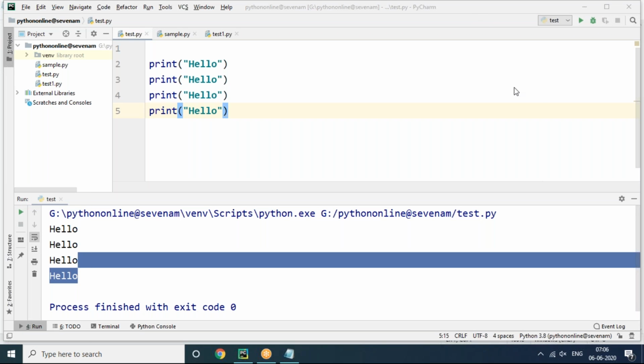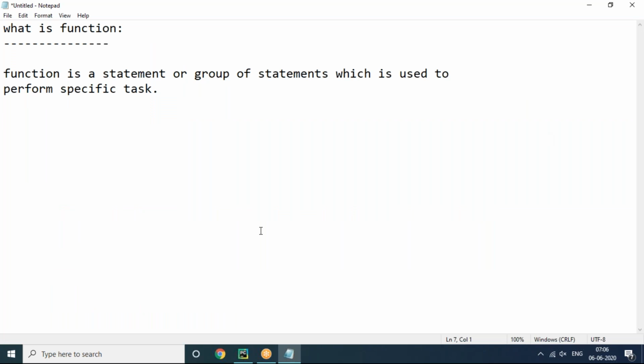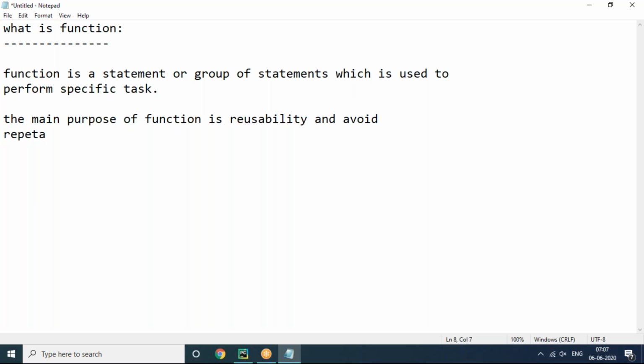So the main advantage of a function is reusability. The main purpose of a function is reusability and avoiding repetition of the code.